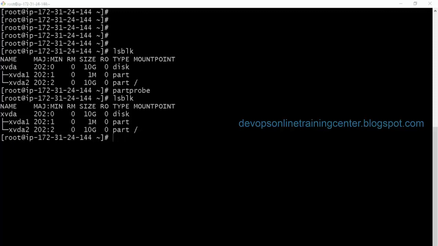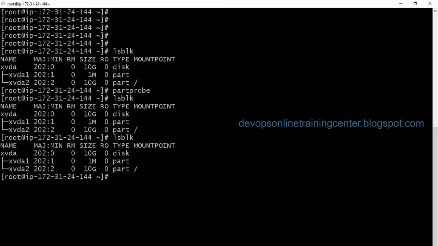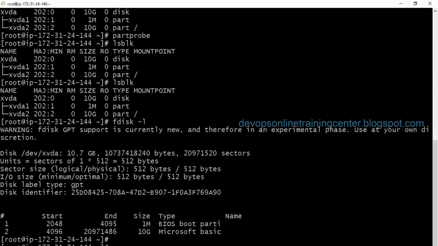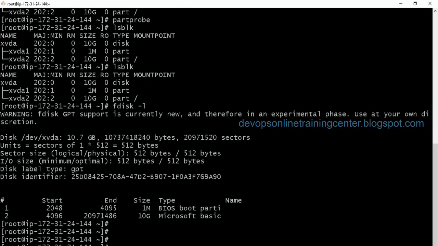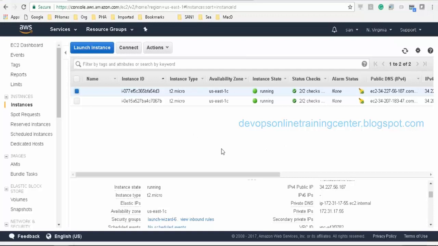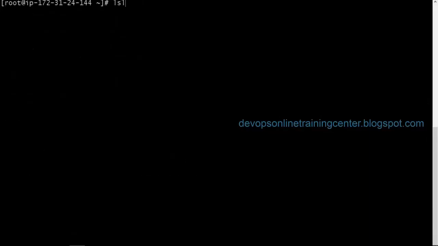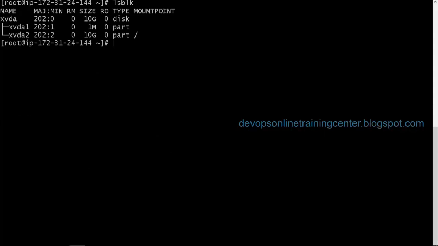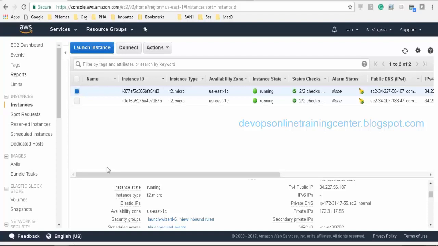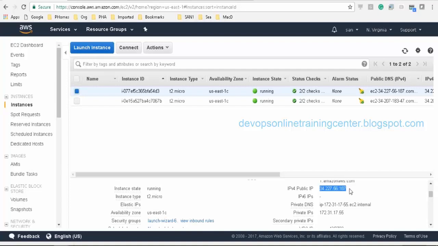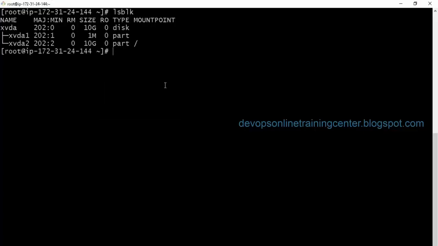So now lsblk, the block devices is showing. Now if I do partprobe, this is a command to refresh the hardware configuration. Now if I do lsblk, is this the instance which I attached? This should show a new disk. Okay, it is not showing up. I think first it scanned the bus. One minute, let me see. Okay, I think we are in the wrong instance. We have to log into 187.